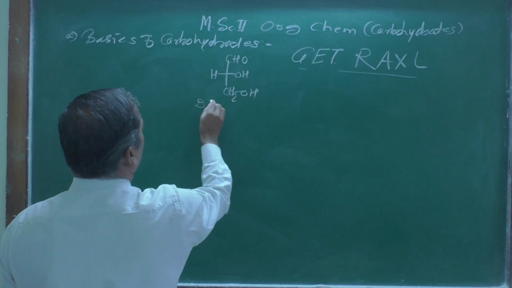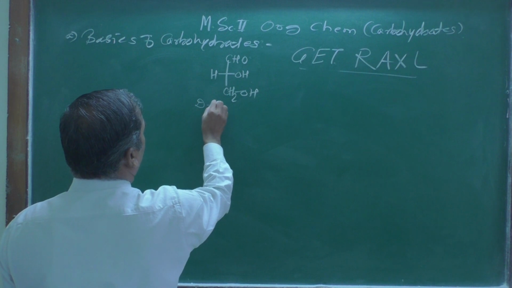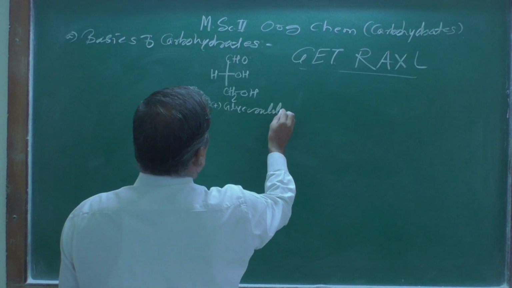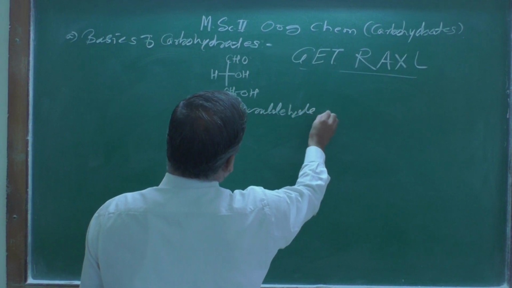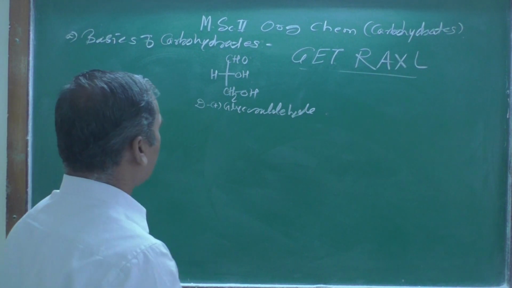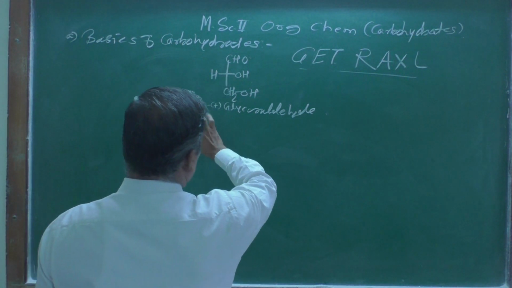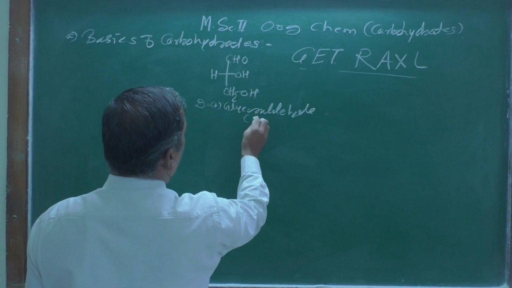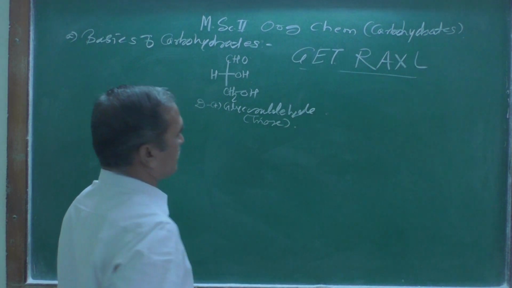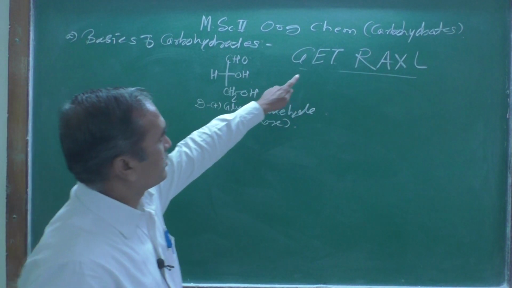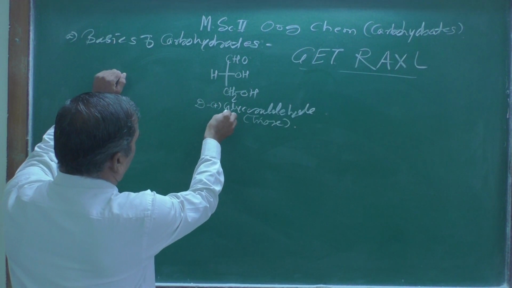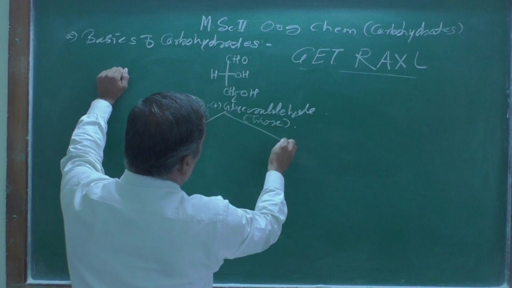This is D-glyceraldehyde, D plus glyceraldehyde. This is the structure of glyceraldehyde, and this we can call Z, right? And here 3 carbon atoms are there, and therefore you can call it a triose, right? This one is a triose. And after that there is a gate, means what? This further is converted in this way.